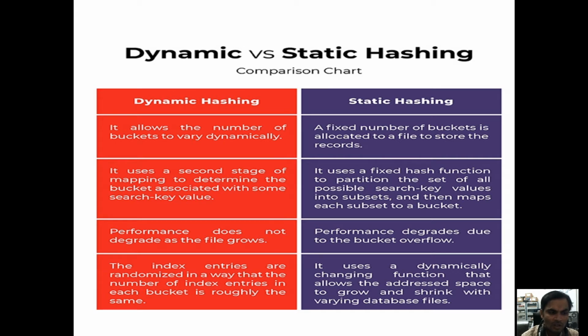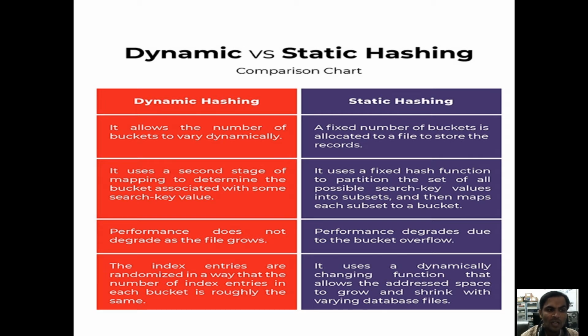The performance is not degraded as a file grows, meaning good performance under dynamic hashing. If the size of the data increases, the performance is still good. Under static hashing, the performance degrades because the buckets overflow. Under the static, a fixed number of buckets is there, so the performance is not good. Why is it not good? Because the buckets overflow. The performance is not good under static hashing, and it is good under dynamic hashing.